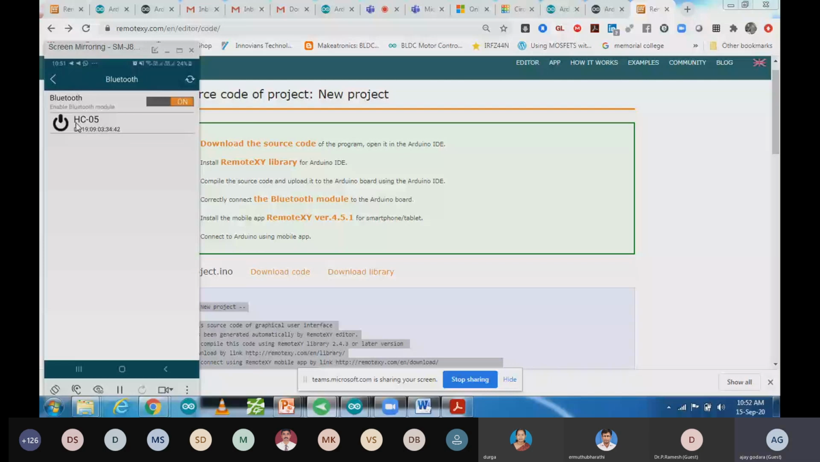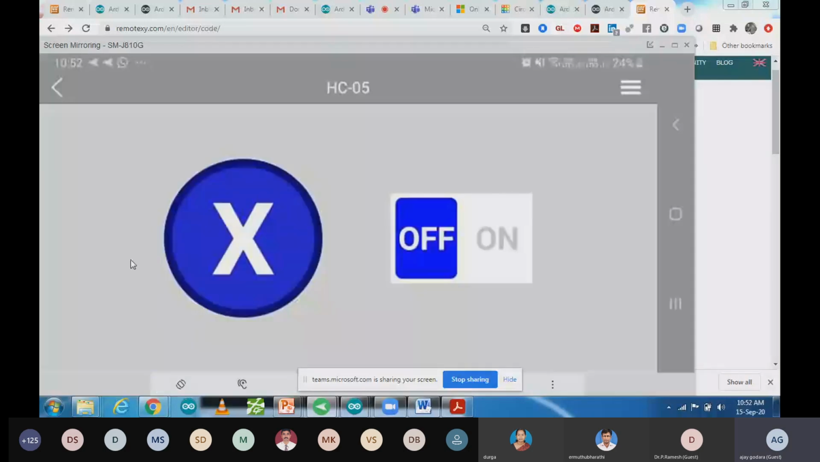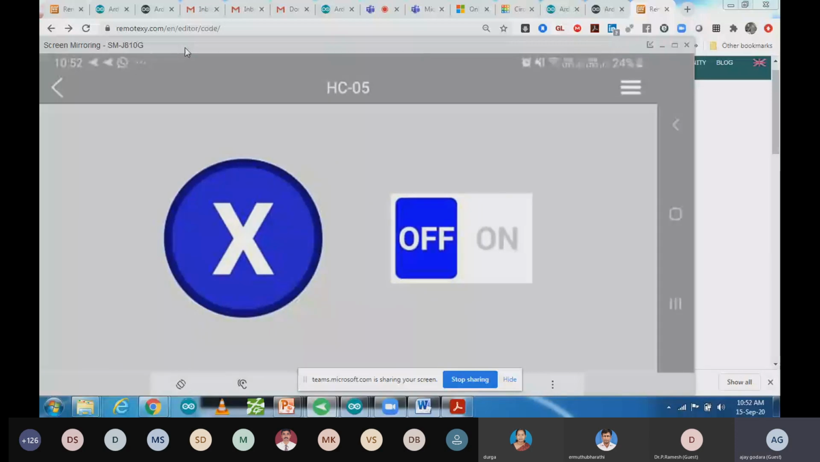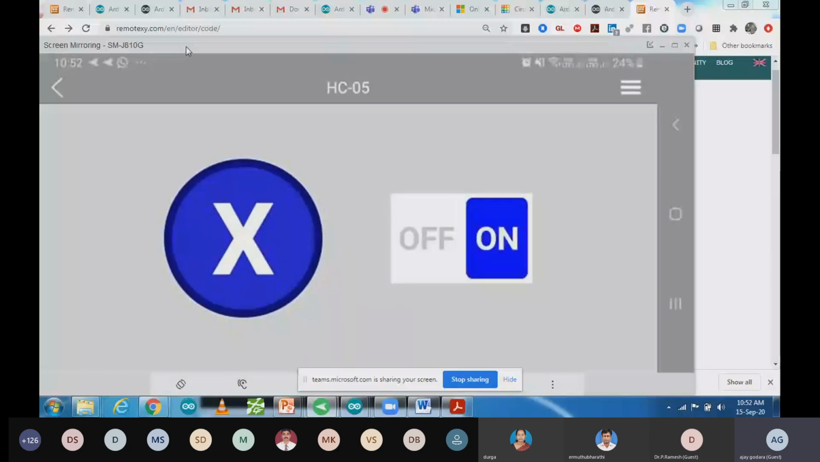Wait for a second. Yes, you can see it. So this one is your mobile app that came over here in a very simple way. Whatever app you have designed is coming over here. This one is the mobile screen over here. So now you can control your appliance using these buttons. The 12 and 13 number pins you can control from these buttons. So these are two buttons, and this one is my mobile screen.